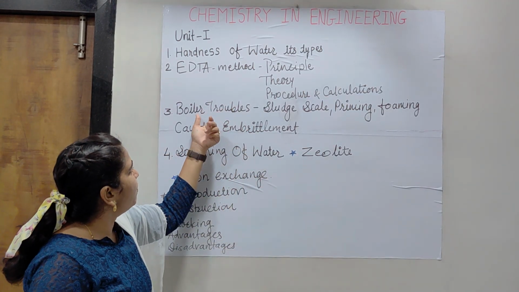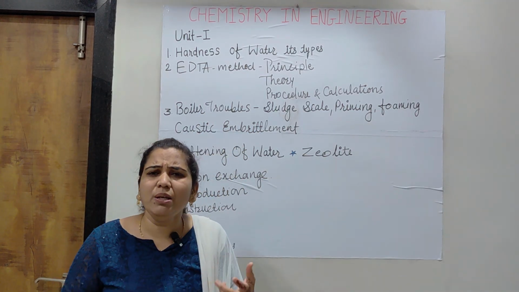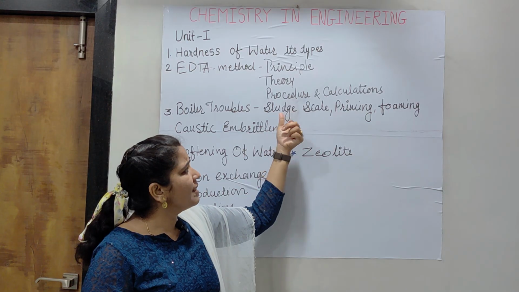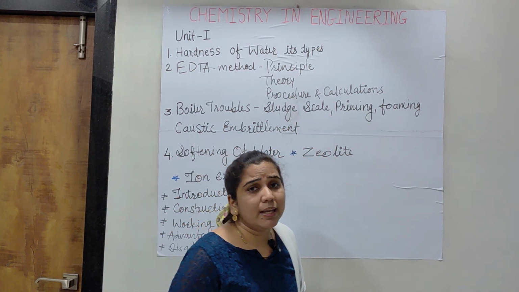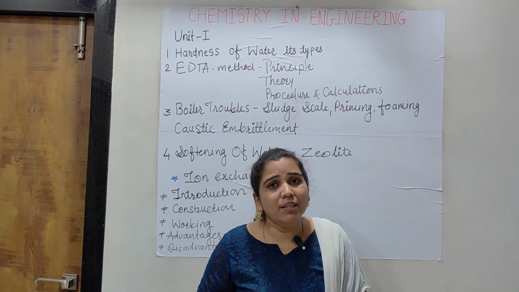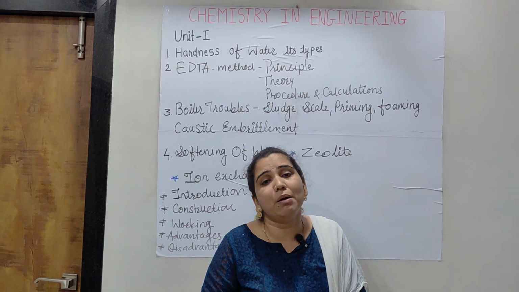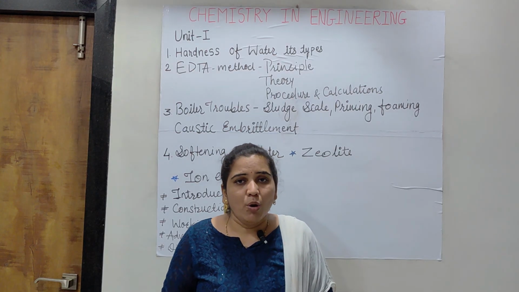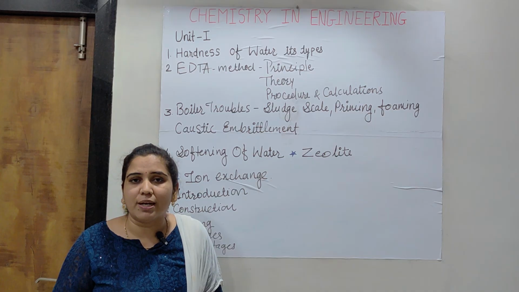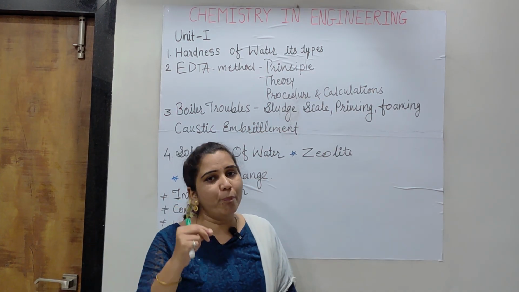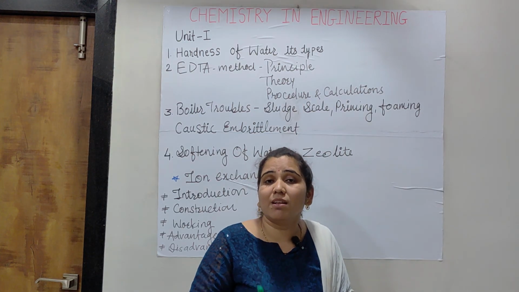Okay. Now, third point is boiler trouble. Under the heading of boiler trouble, for 2 to 3 marks, bits like sludge, scale, priming, foaming, caustic embrittlement can be asked. In this, wherever there is a diagram, you must draw the diagram with proper labeling, and that diagram must be neat and clean. At first, if for example sludge is asked for 3 marks or 2 marks, simply draw the diagram, label it properly and write its concept, that is what sludge is.